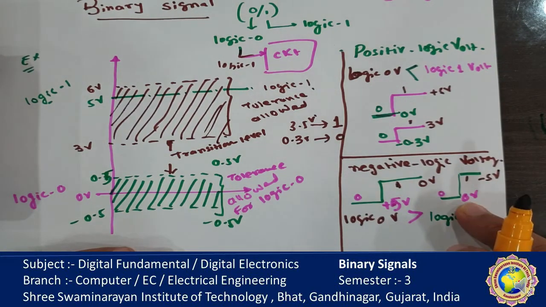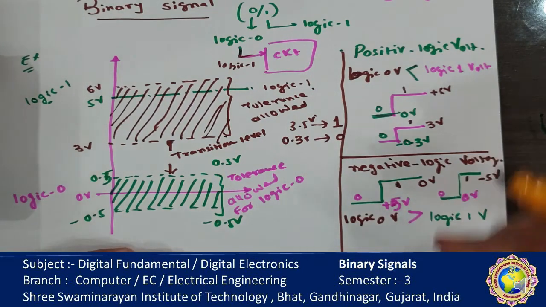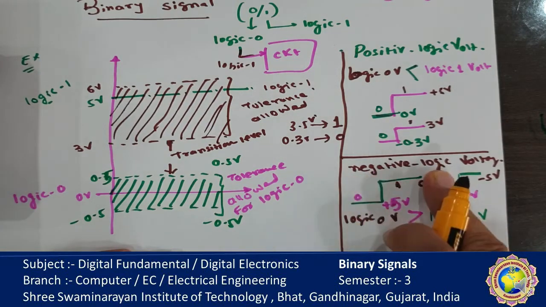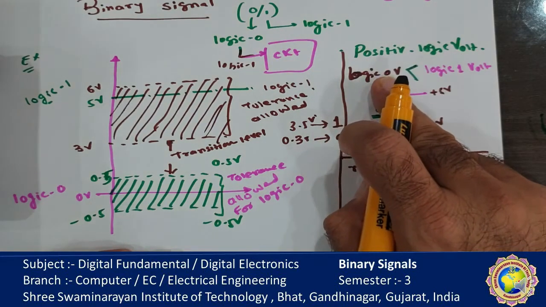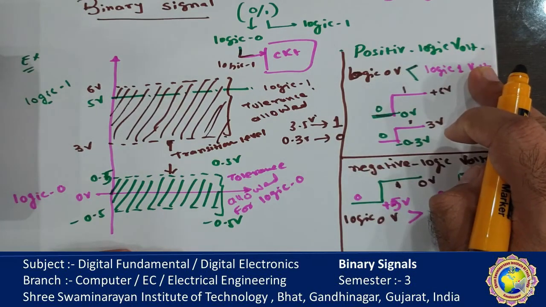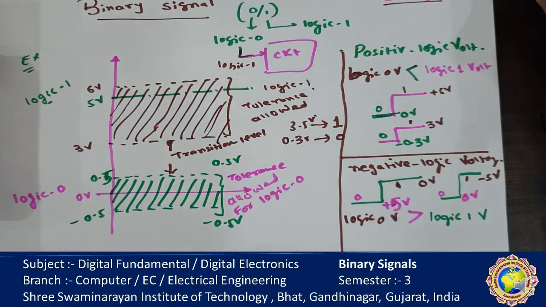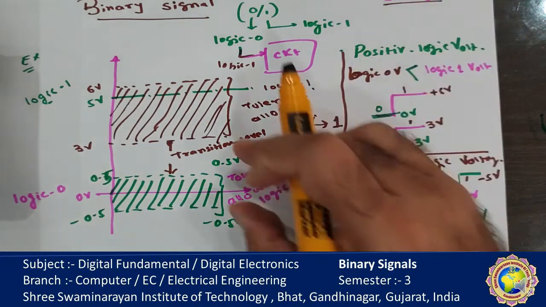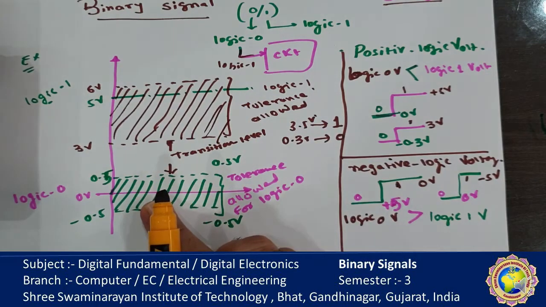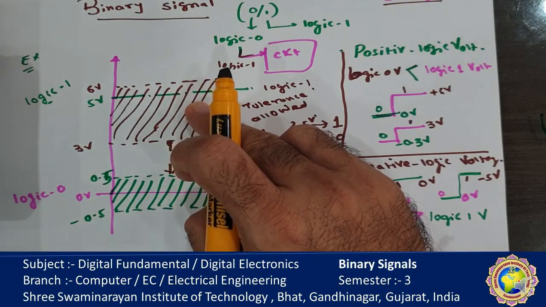So which one is greater? The logic 0 level is greater, and logic 1 is minus 5, below 0 volt, so this is called negative logic. In positive logic, the voltage of logic 0 is less than the voltage of logic 1. In negative logic, the voltage of logic 0 is higher than the voltage of logic 1. Remember, sometimes in the GATE exam they ask which logic is applied here, negative or positive logic.